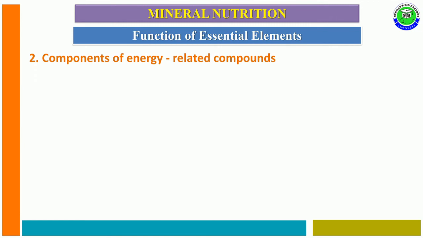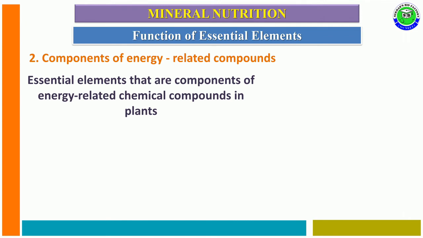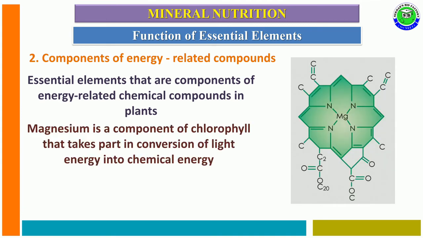And the second category is components of energy related compounds. These are essential elements that are the main components of energy related chemical compounds in the plant cell, like magnesium. Magnesium acts as a structural element in the chlorophyll molecule. At the time of photosynthesis, it helps to capture and store light energy, and this light energy is converted into chemical energy. At this time, magnesium present in the structure of the chlorophyll molecule plays an important role.